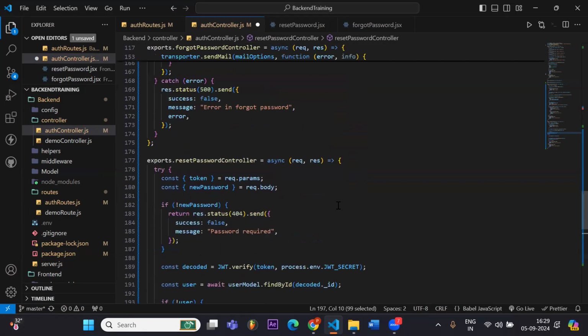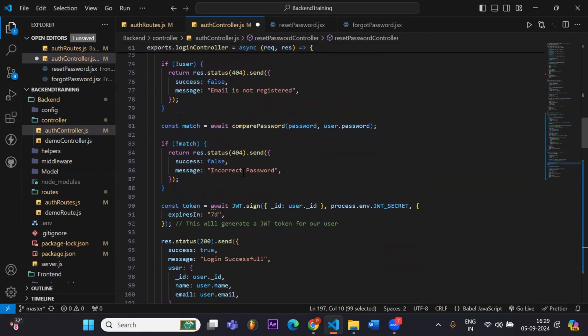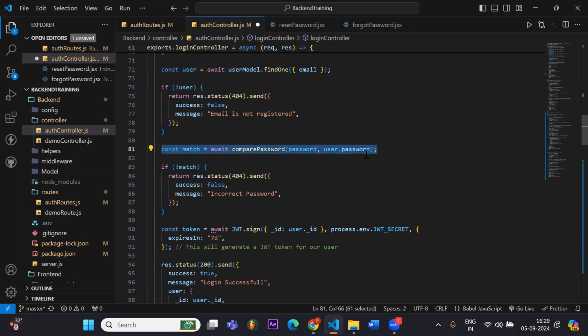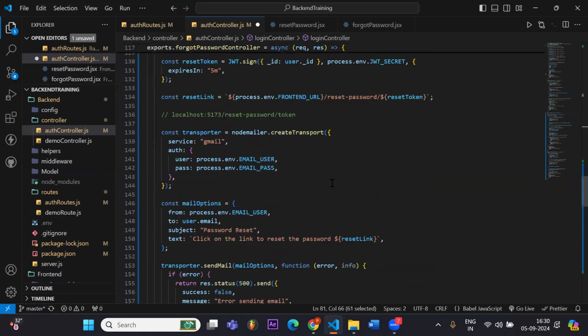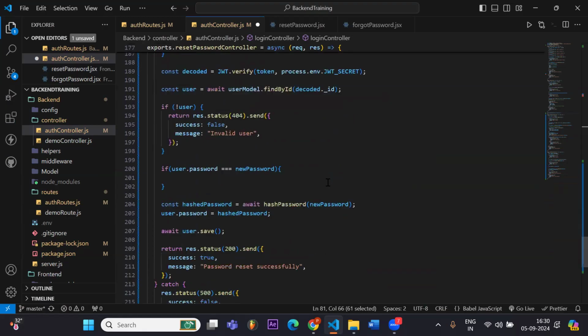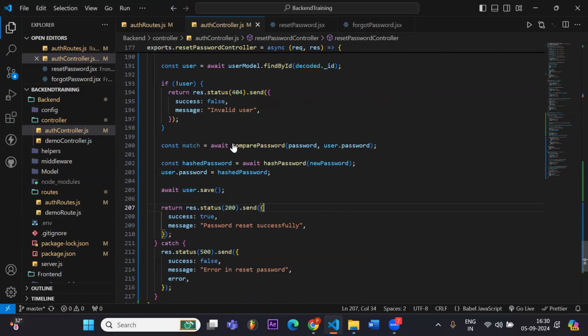So we have to dehash our old password, like we did in our login. In the login, we dehashed our password, then compared it. So we can do this as well. We will copy this. Compare password. This is our new password.